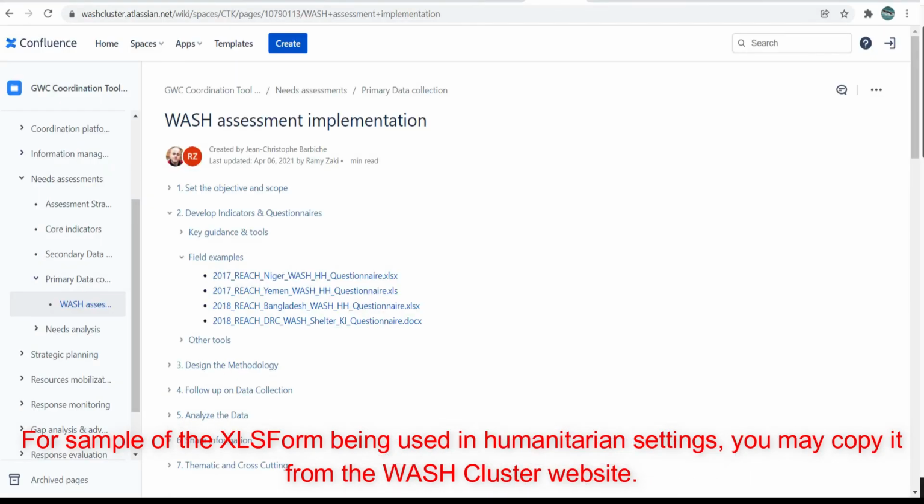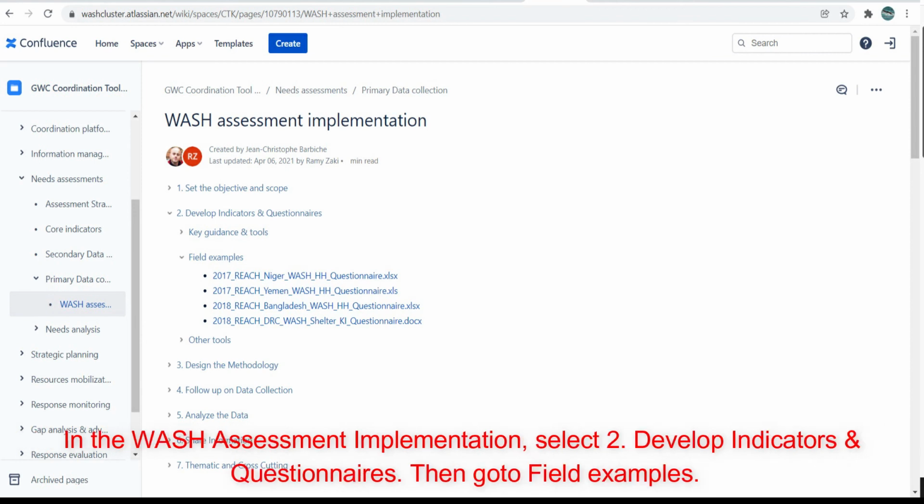For sample of the XLS form being used in humanitarian settings, you may copy it from the WASH cluster website. In the WASH assessment implementation, select View. Develop indicators and questionnaires. Then go to Field Examples.